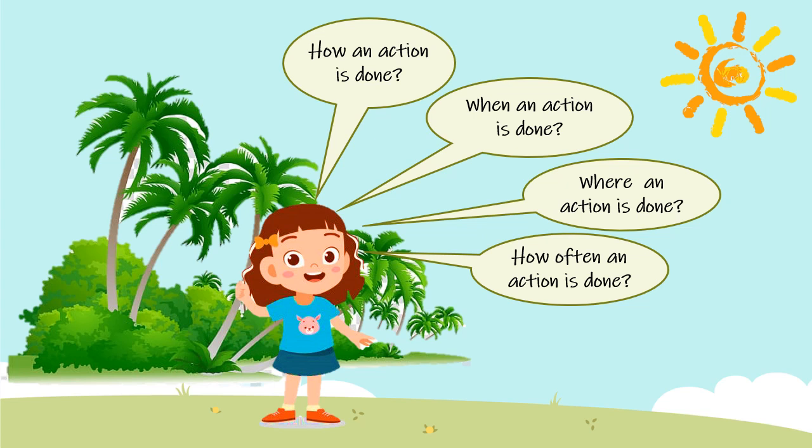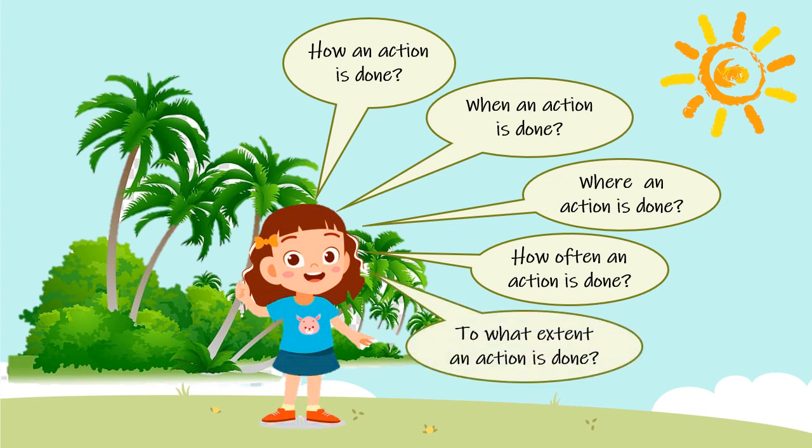That means it is giving information about the frequency of the action, or the number of times that action has been done: 1 time, 2 times, 3 times. Then at last it tells to what extent an action is done. That means how much the action has affected or has been done. Is it clear, children? Now let's revise one more time.